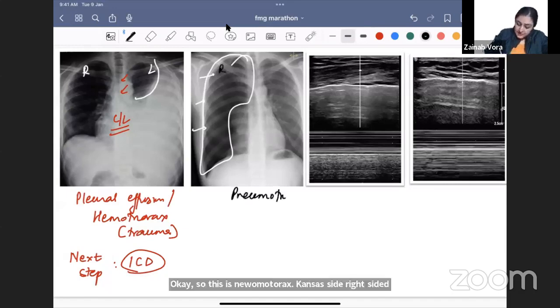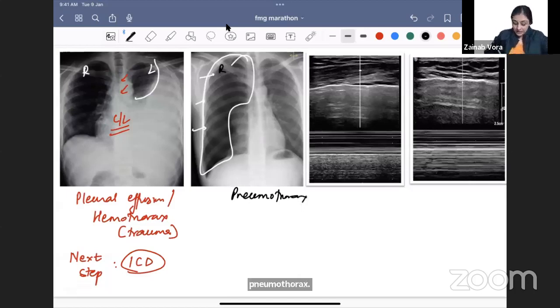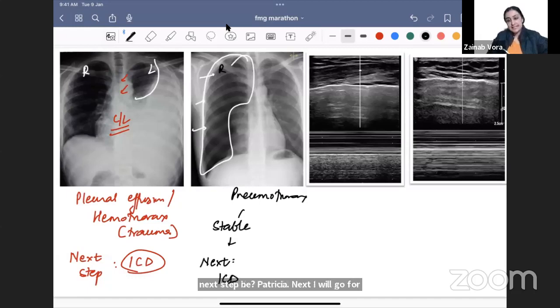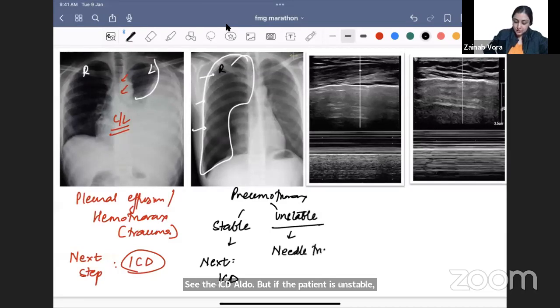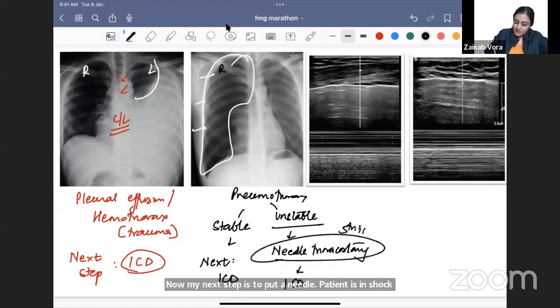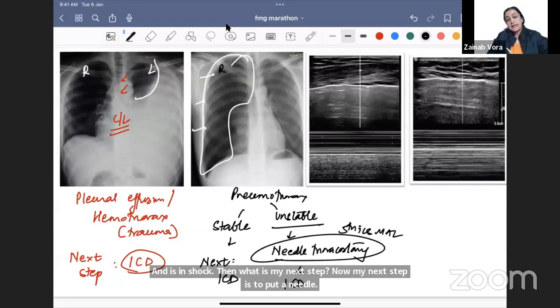Now, is this tension pneumothorax? How will you decide? We have to look at vitals. So if I tell you the patient is stable, what will your next step be? Patient's BP is fine. Next I will go for ICD. Directly put the ICD. But if the patient is unstable, patient is in shock, then what is my next step? Now my next step is to put a needle. Needle thoracostomy followed by ICD. Where will you put the needle? Fifth intercostal space, mid axillary line.